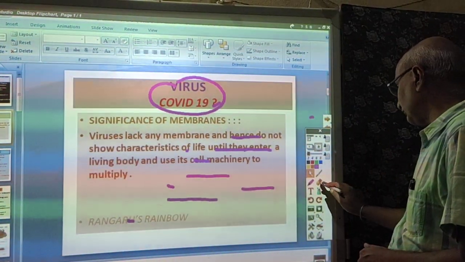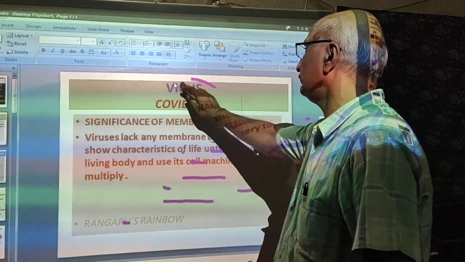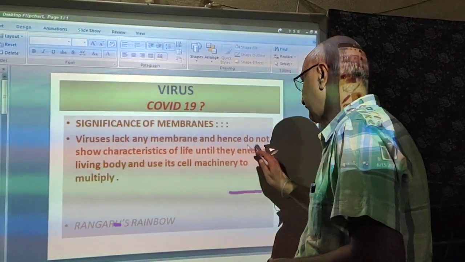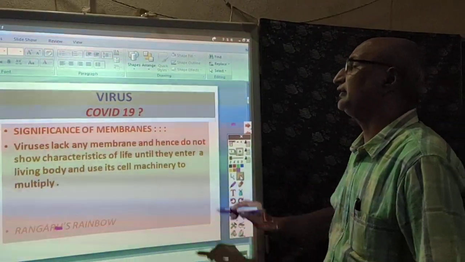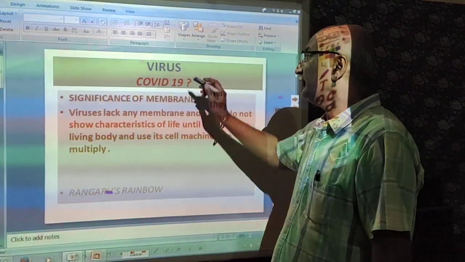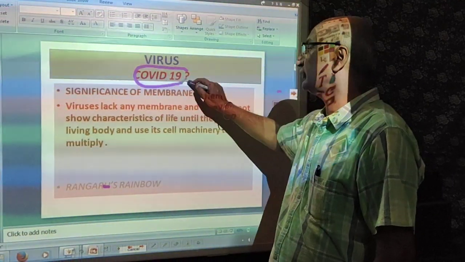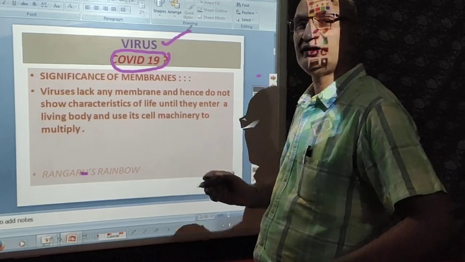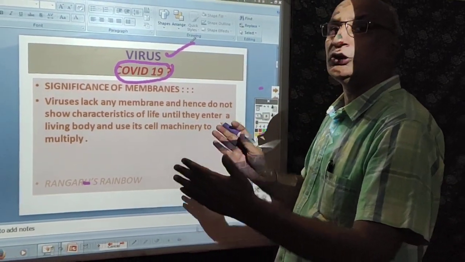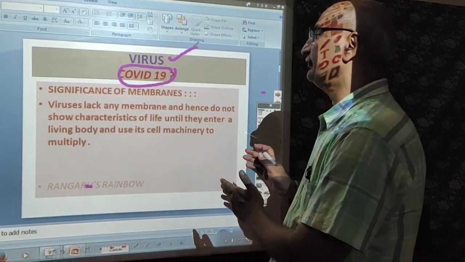Now, what about COVID-19? Nowadays there is a lot of panic about the COVID or corona. What is COVID-19? It is a virus. As we have already discussed, viruses are the interlink between non-living and living things.